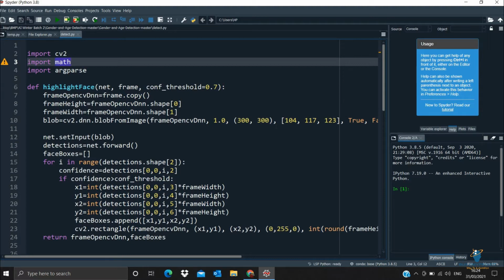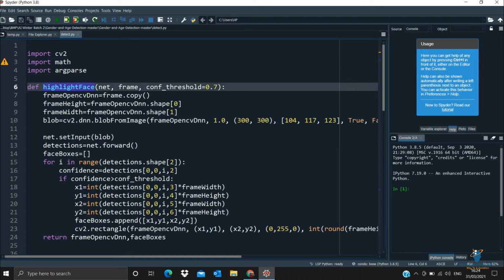The second step is to create a function with the help of the def keyword, and we have given the function the name highlight face. It takes three attributes: the net, that is the total volume, the frame which we will be creating, and the second is the confidence threshold. While programming any big program, or if you have a data set, or if you are trying to detect anything, we implement the concept of threshold or confidence.